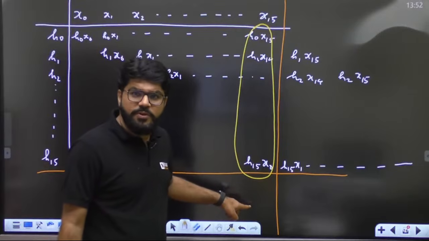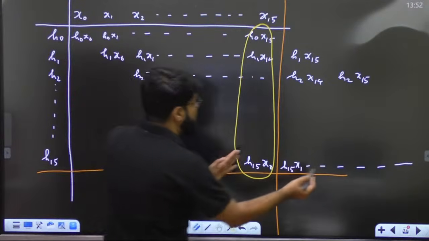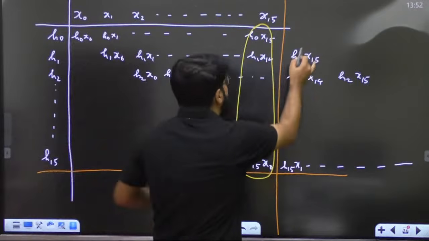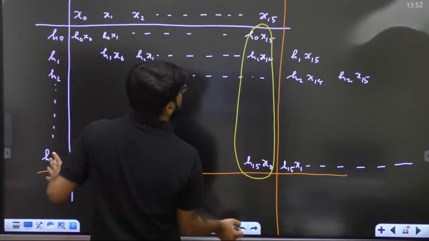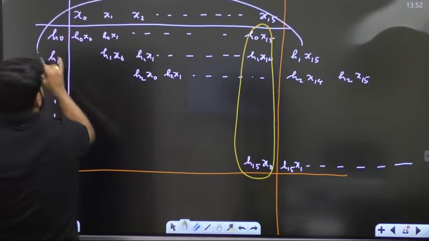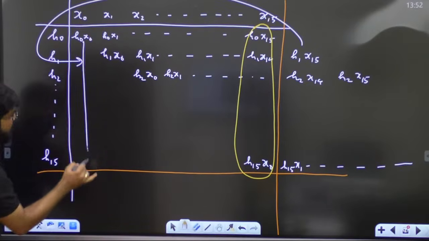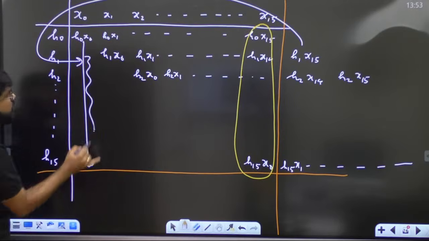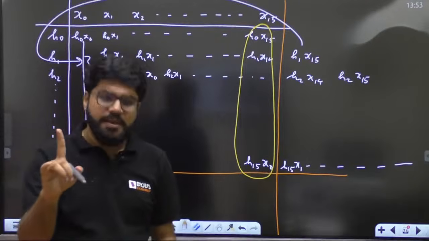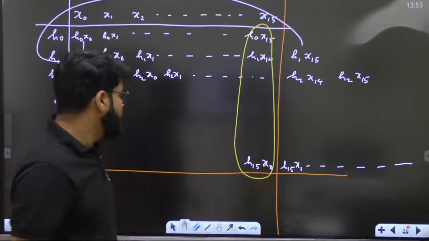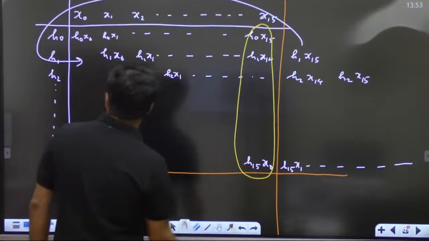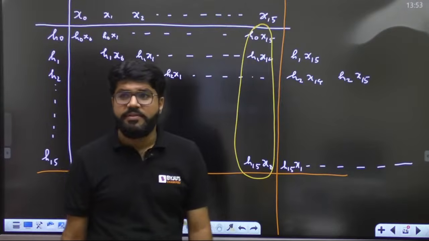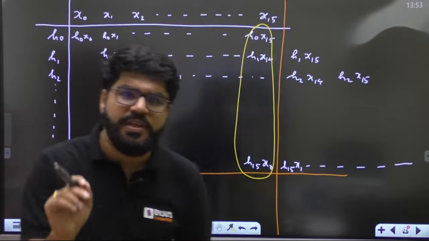Whether you do the linear convolution or even if you do the circular, in circular what you will do? You will shift these samples here, and as soon as you shift this sample here, the answer of linear convolution is only h naught x naught, but answer of circular convolution will be so many values. So they are not the same, but they will be same only at one value. That is the last sample. Last means k equal to 15.